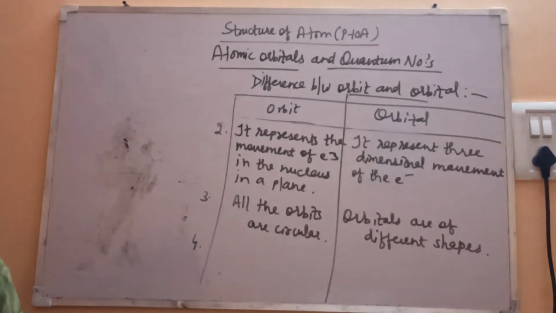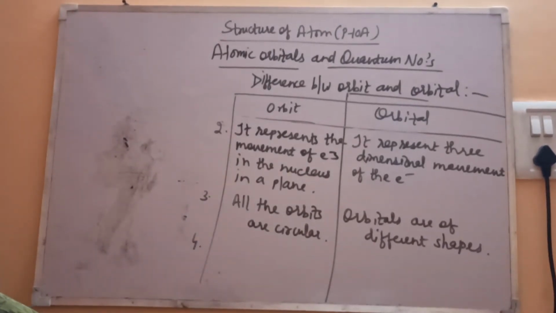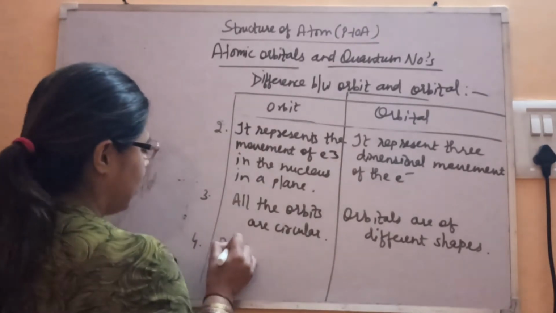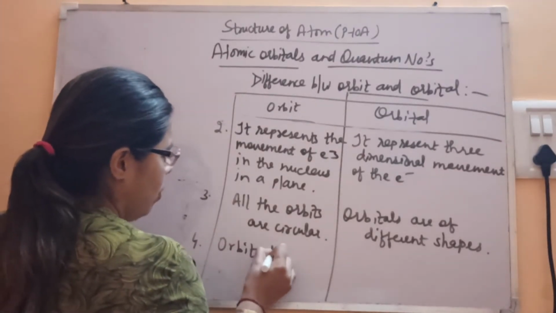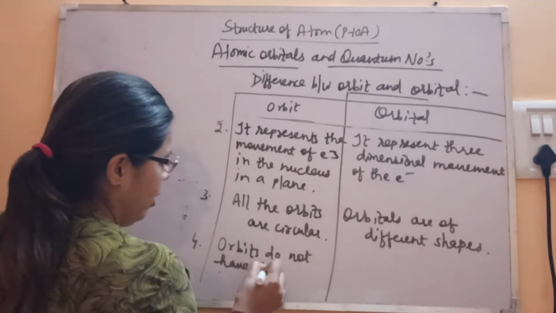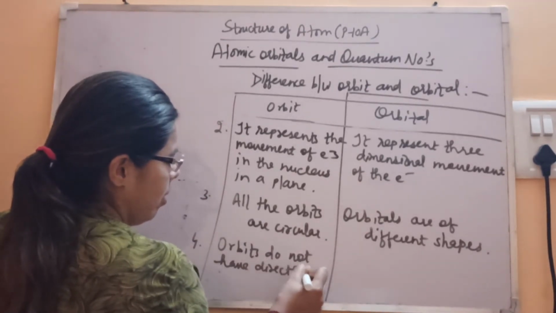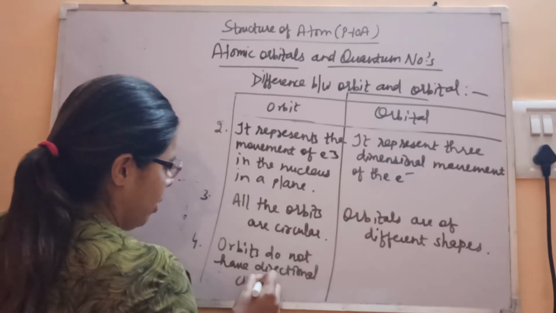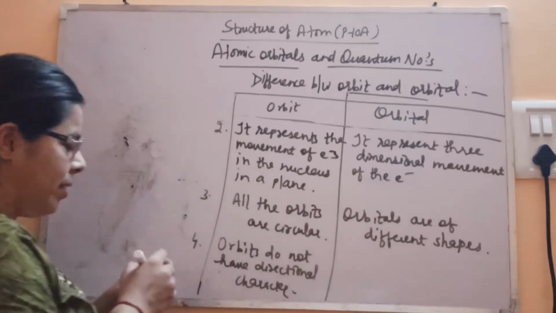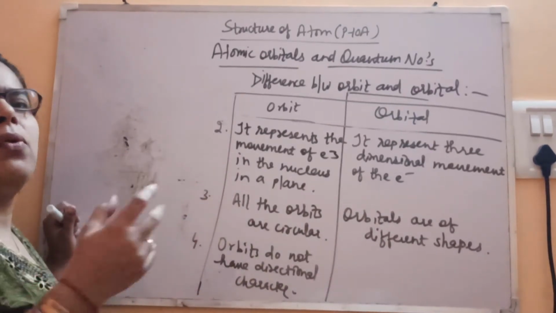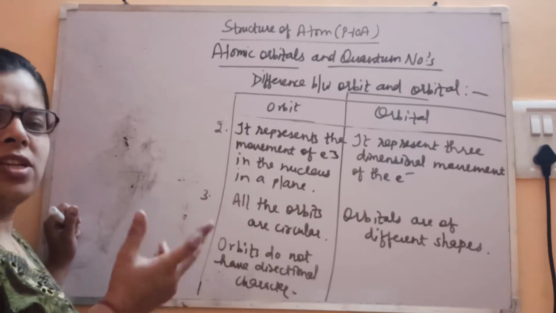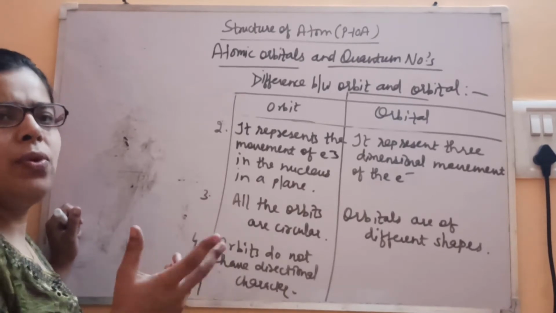The next point of difference is that orbits do not have directional character. Directional character means that they do not have a particular direction in which they are pointing. Because these are simply orbits which are circular in shape, there is no direction.